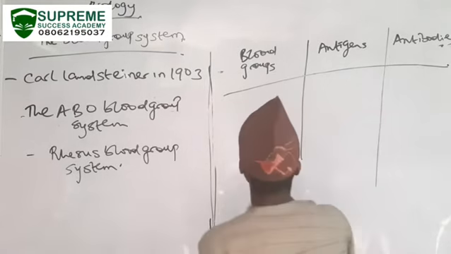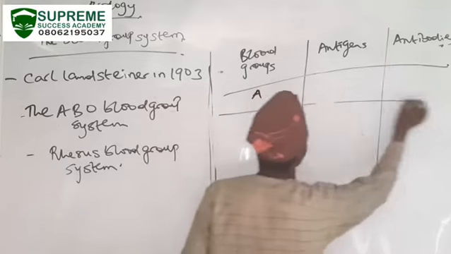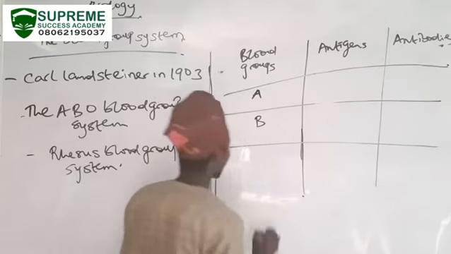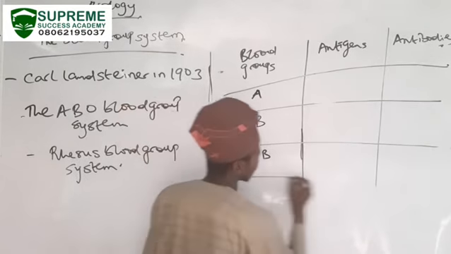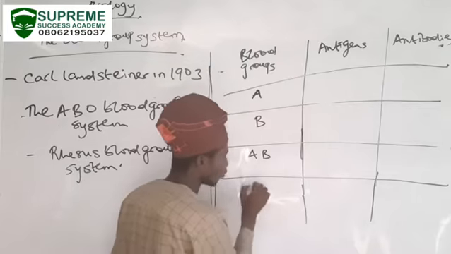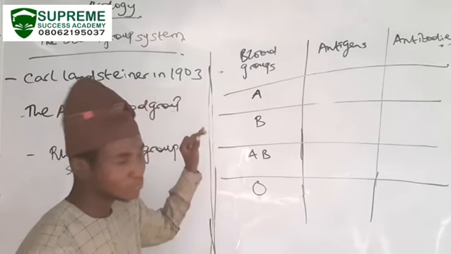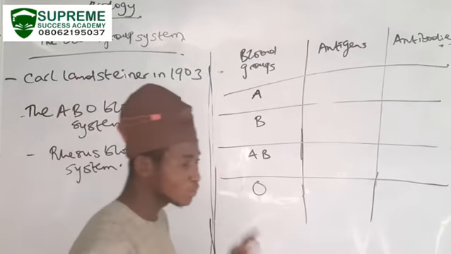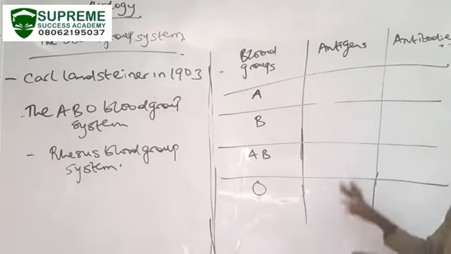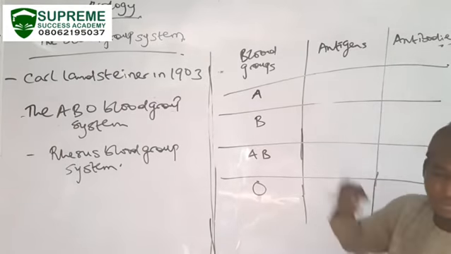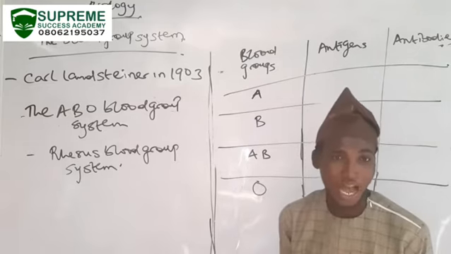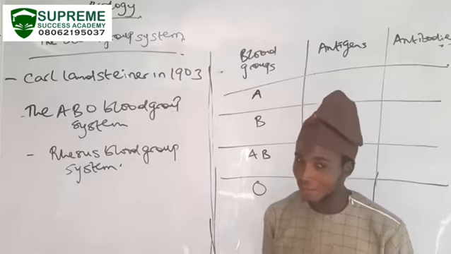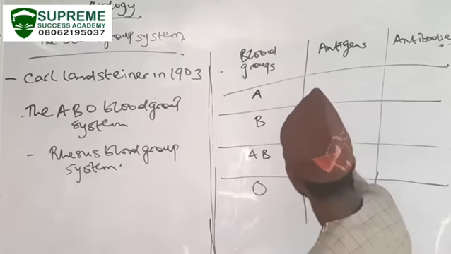The first blood group is blood group A. The second is blood group B. The next is blood group AB. And the final one is blood group O. That means we have blood groups A, B, AB, and O. Each of these blood groups has its antigens and its antibody. So if I have blood group A, what is the antigen that I'll have? Because I'm blood group A, I'm going to have antigen A.